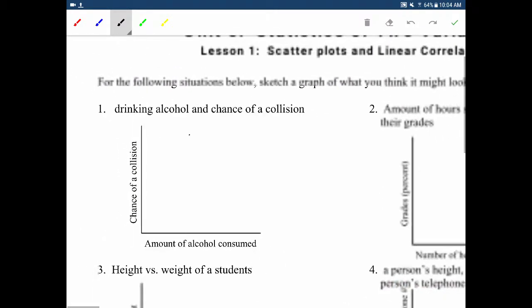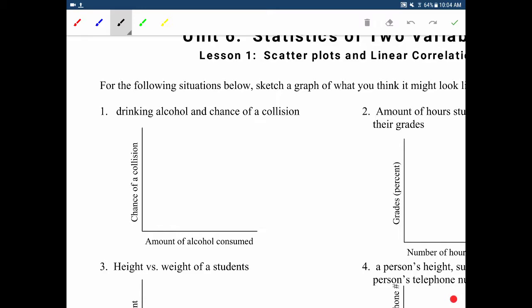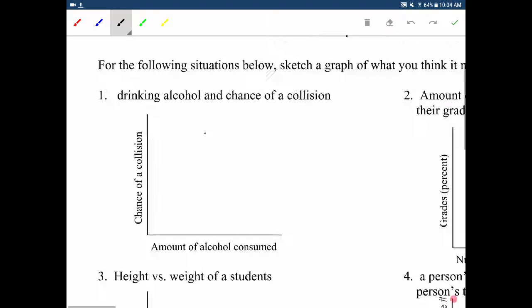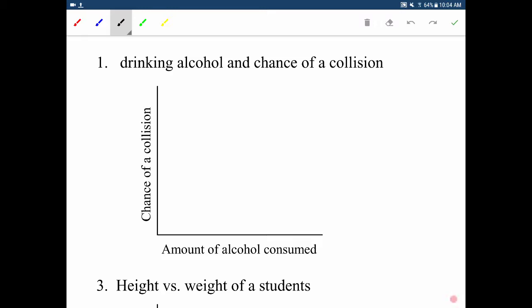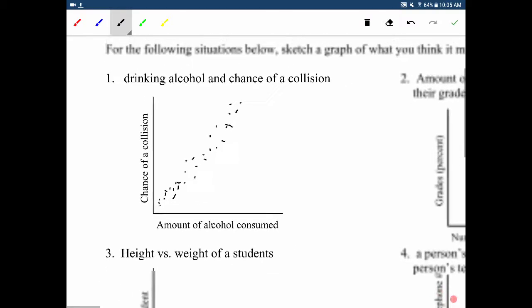So anyway, first thing we're going to talk about: for the following situations, we're going to sketch a graph of what you think it might look like. So we've got drinking alcohol and the chances of getting in a collision. Not our chances, we wouldn't drink and drive, obviously, but somebody's chances. If you don't really drink alcohol, your chances of getting in a collision are fairly low. And as you drink more, your chances increase higher and higher and higher. So that's kind of what that would probably look like.